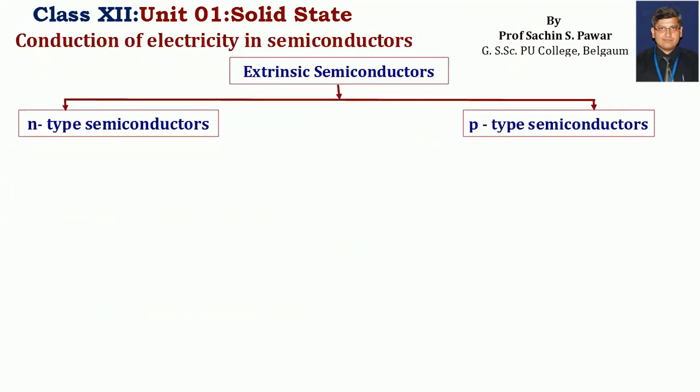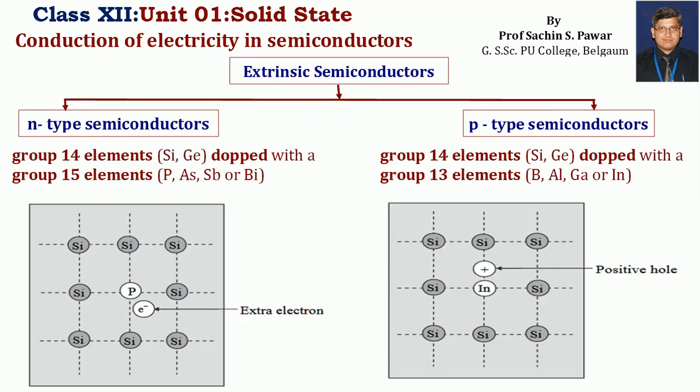Extrinsic semiconductors are of two types: n-type semiconductors and p-type semiconductors. To understand these two semiconductors, let us consider an example of silicon. Silicon is a family member of carbon, therefore it is tetravalent. It should form 4 bonds, as we can see in both the structures.